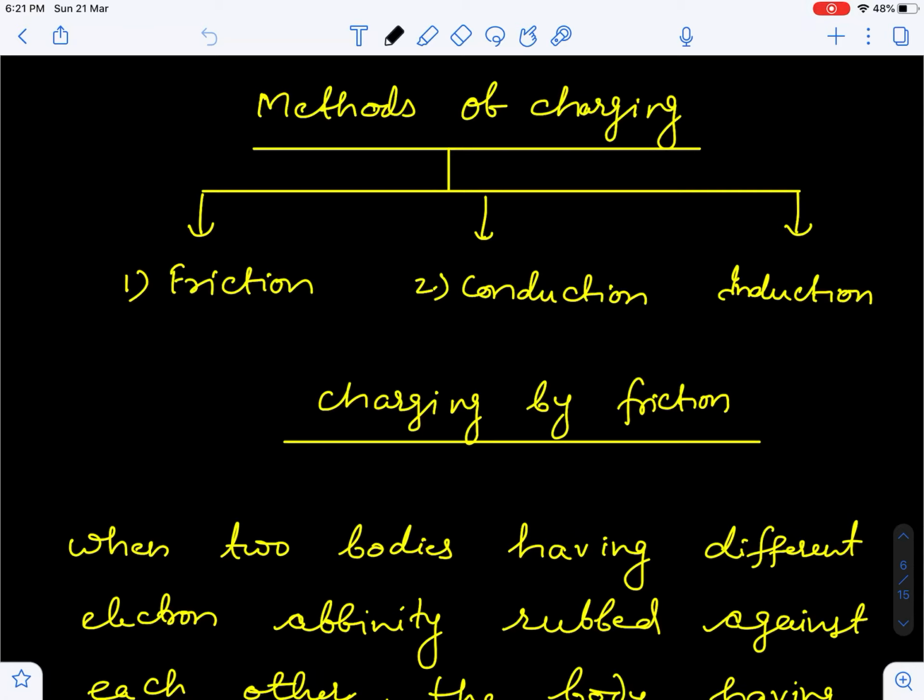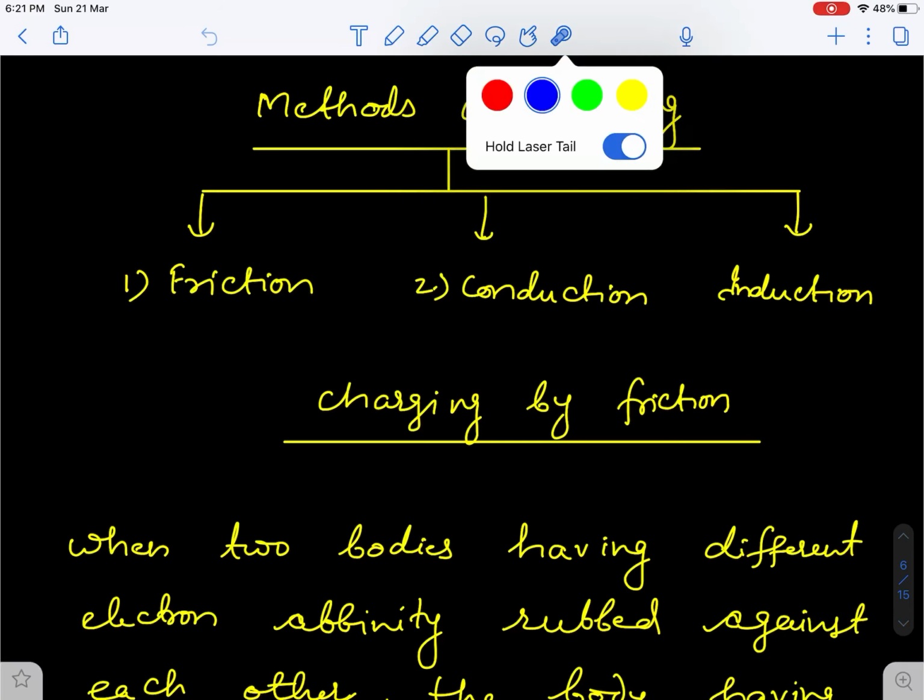I told that charging is a method of either giving electron to the atom or taking out some electron from the body. If you are giving electron, the body becomes negatively charged. If you are taking out electron, the body becomes positively charged because electron itself has negative charge. So the first method I am talking about is the method of friction.